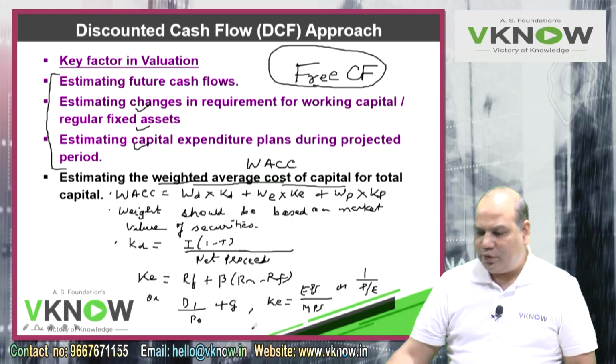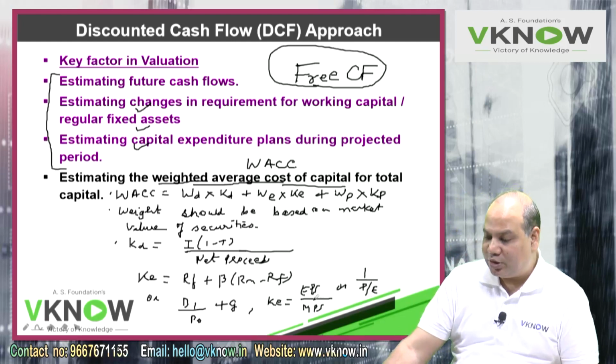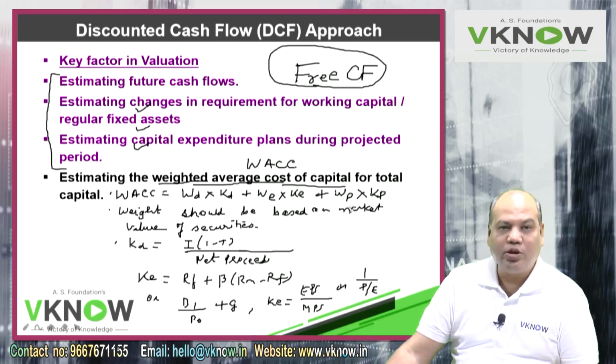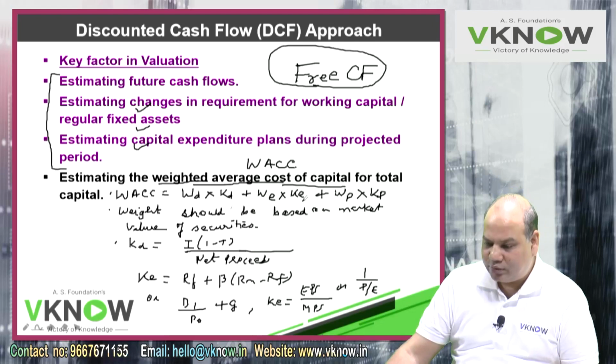So I have given many formulas. Depending upon the situation and the data given, you will find out the cost of debt and cost of equity. Cost of preference will usually be equal to the rate of preference dividend only.